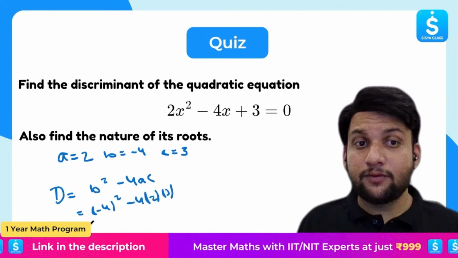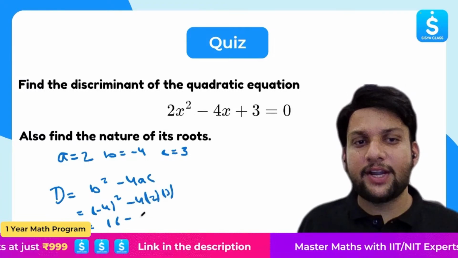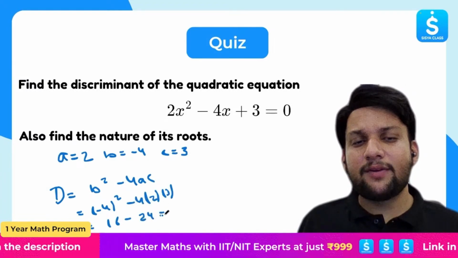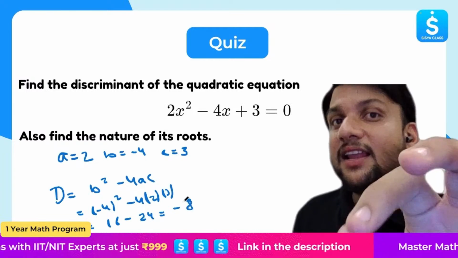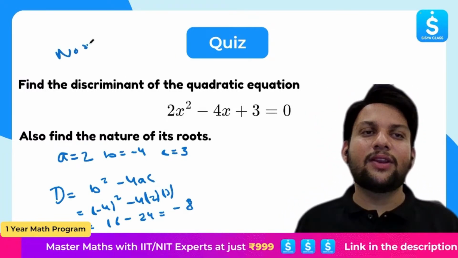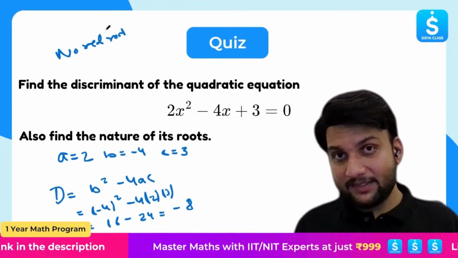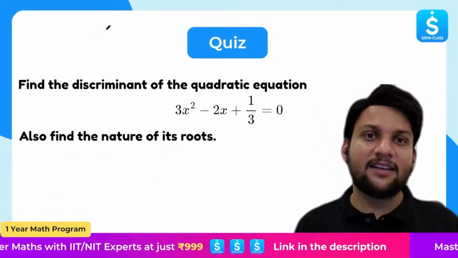So what will I get? Minus 4 whole square is what? 16. Minus 4 times 2 is 8. 8 times 3 is what? 24. 16 minus 24 is minus 8. D is less than 0. That means it will have no real root. D is minus 8. I hope it is clear. Is it making sense?